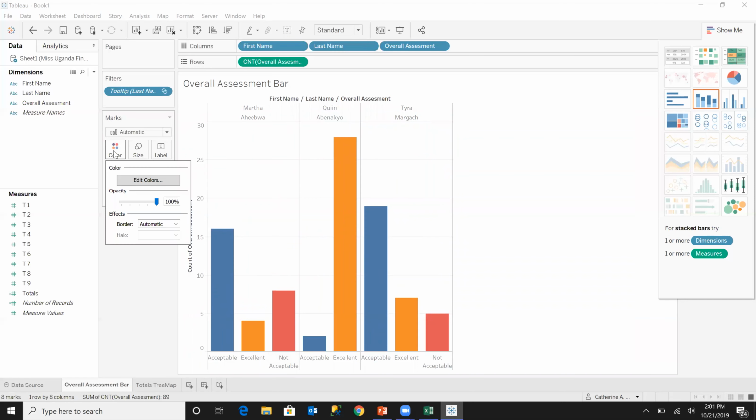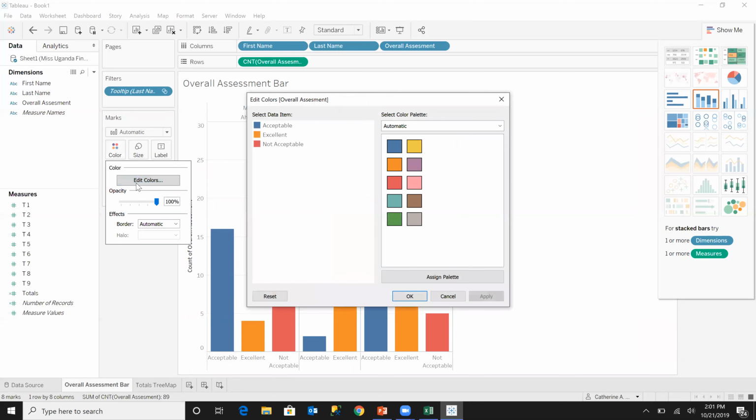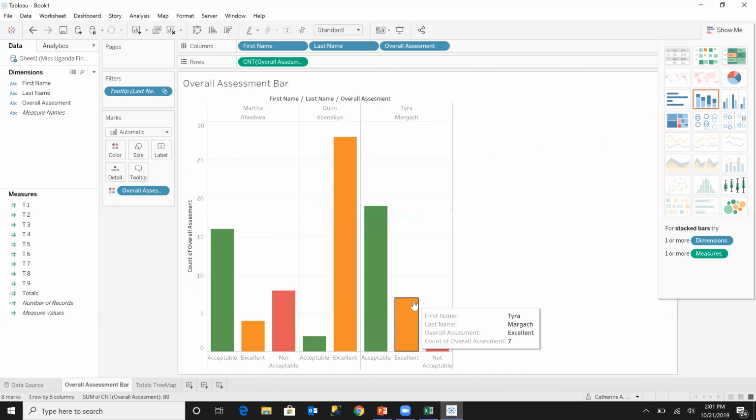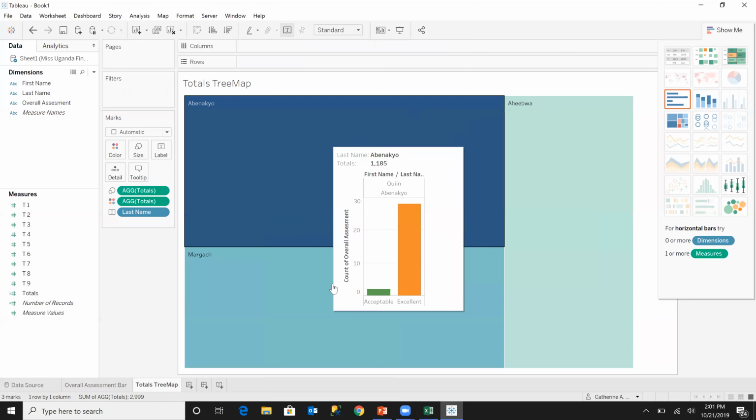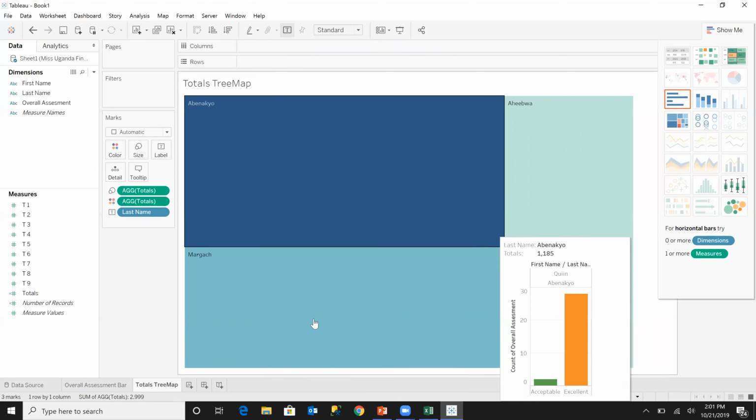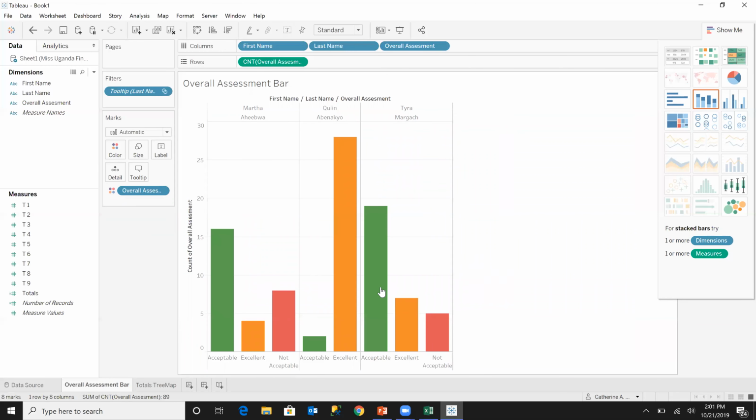To be able to do that, you're going to go to color, edit colors, acceptable, change it to green, and click OK. There we go. And then it is green right now. Something else that I'm going to do is reduce the size of this just so that it looks a little bit better.